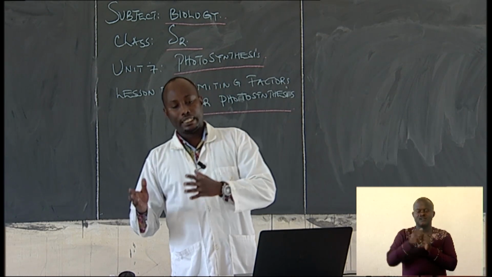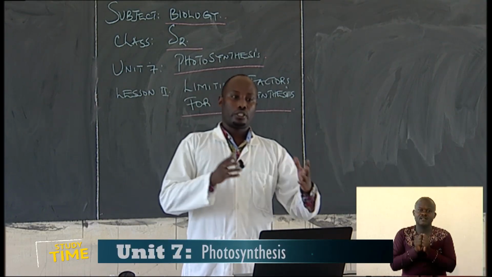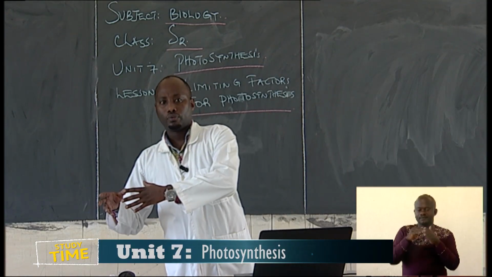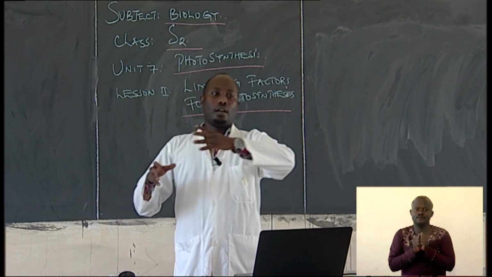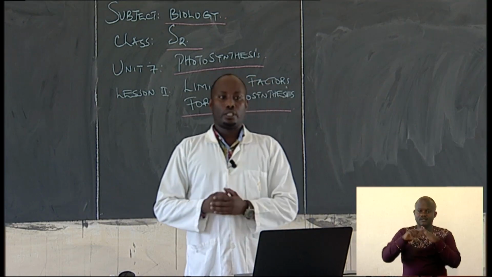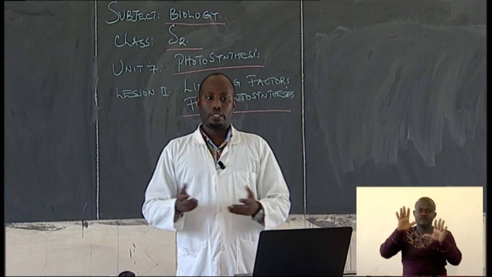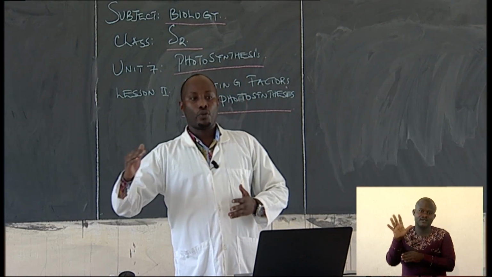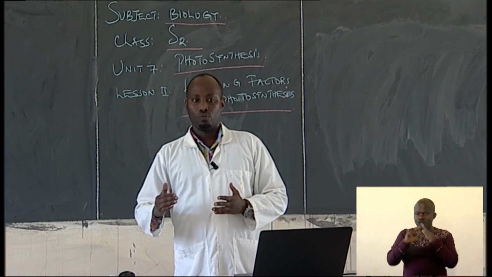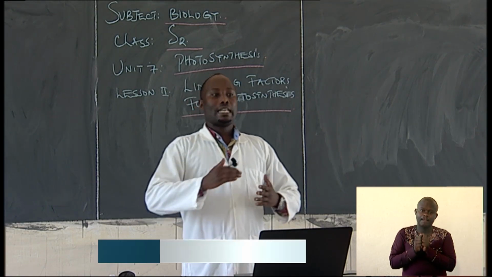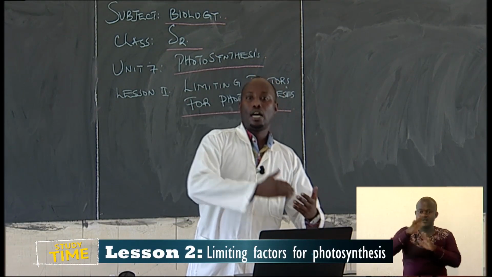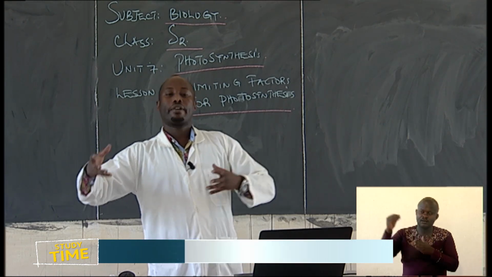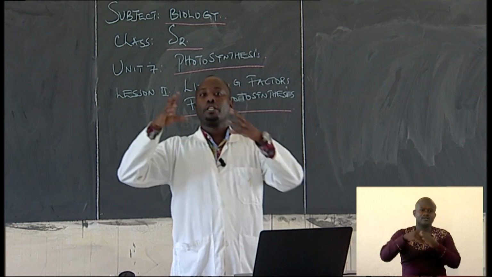At lower light intensity, the rate of photosynthesis is low. So low light intensity means low photosynthesis. But as light intensity increases, the rate of photosynthesis also increases.